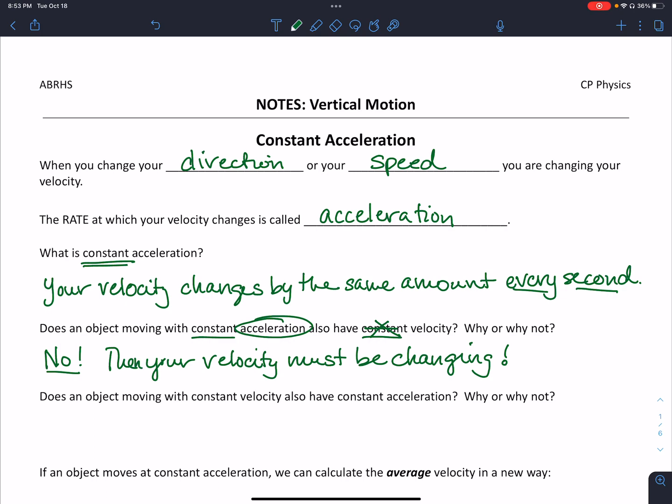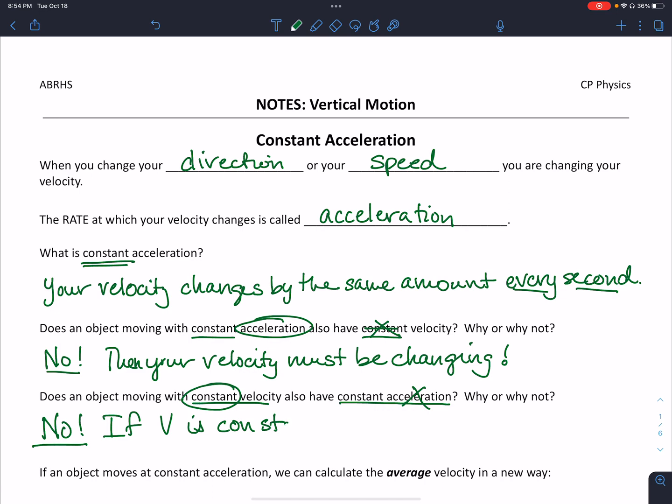So let's see our second question. Does an object moving with constant velocity also have constant acceleration? Why or why not? Well, it's the same idea here. The answer is no, because if you're moving at constant velocity, then you cannot be accelerating. So if your velocity is constant, then no acceleration.